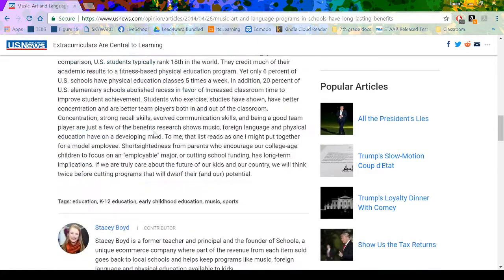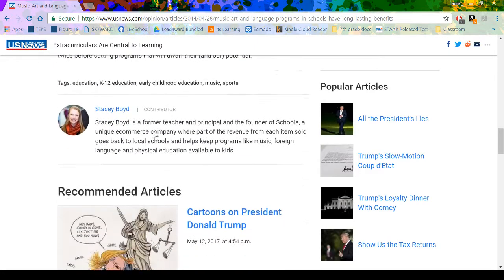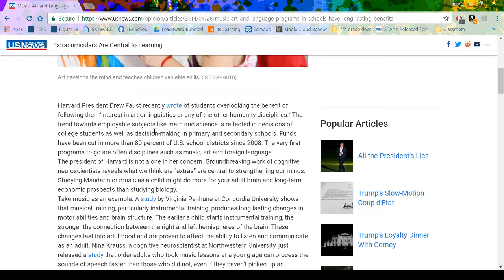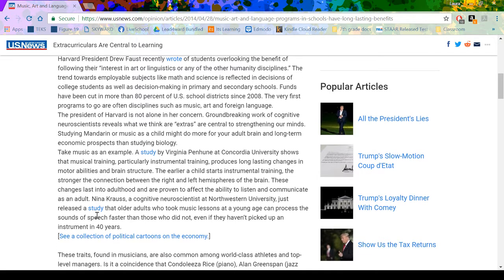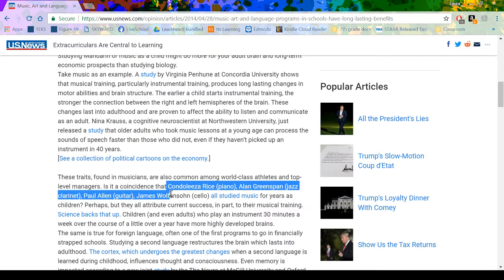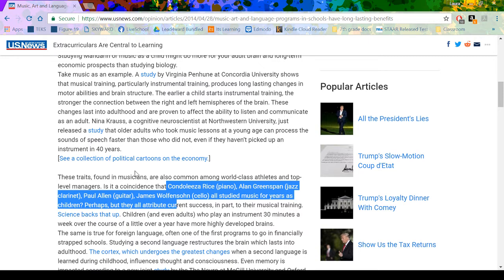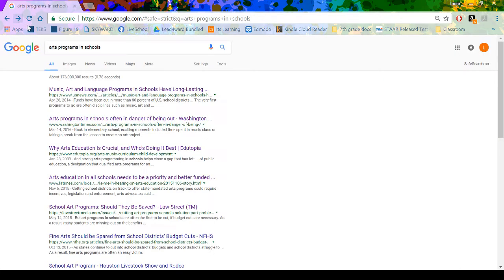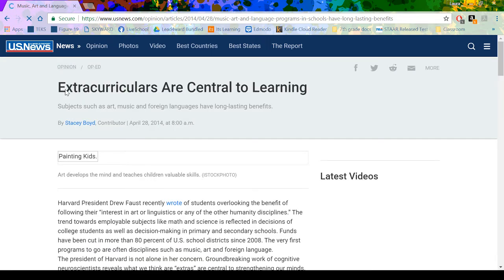So I have some chunky paragraphs. Oh, and already I'm here at the bottom with the comments. This is a pretty short article. I'm skimming it. I do see some good statistics and facts, but I don't really like how it's structured, honestly. It just looks like a bunch of words thrown up on the page, and there's some examples of successful humans that were musicians, but I'm still not wowed by this. And again, skimming the article, you don't have to read the entire thing word for word to be able to know whether or not this is a reliable or relevant resource.